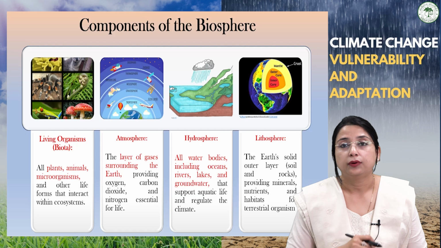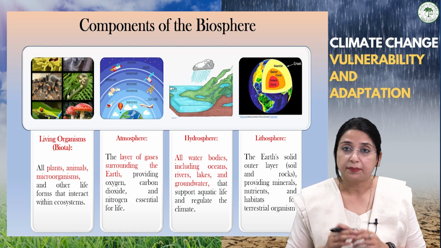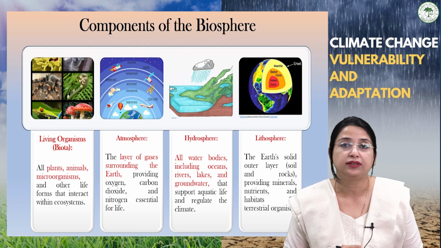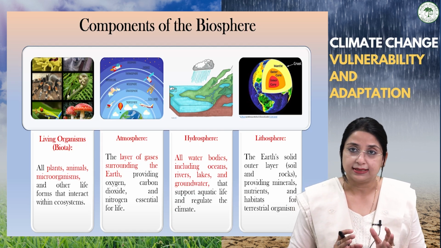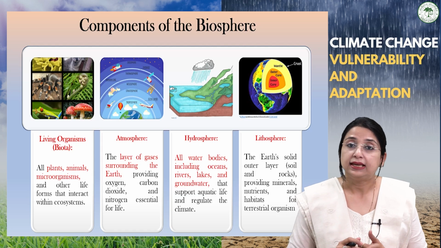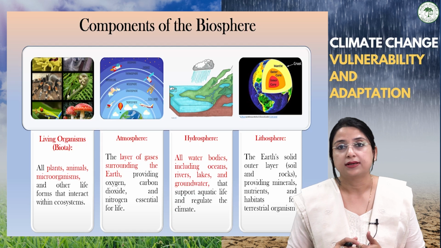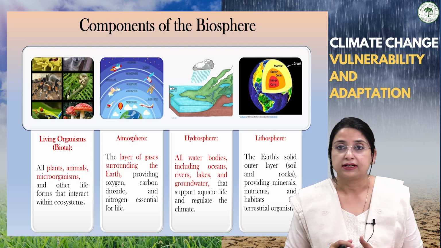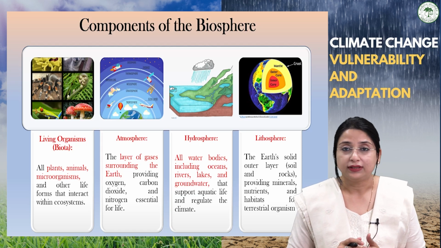Now, while studying the biosphere, you should have basic knowledge about the components of the biosphere. When I say it encompasses all living organisms, its first component is the living organisms, known as biota. It also encompasses all the other factors from which these living organisms derive their nutrients and energy, and also the byproducts of their activity.